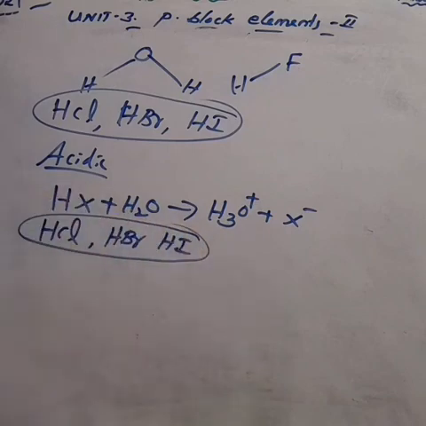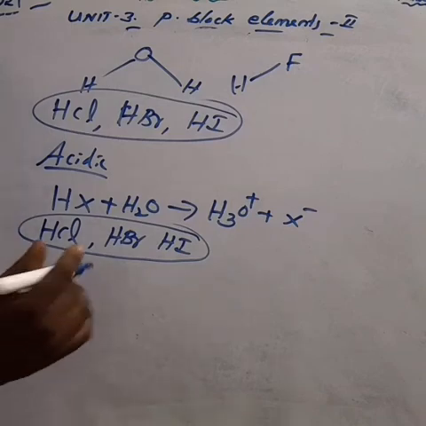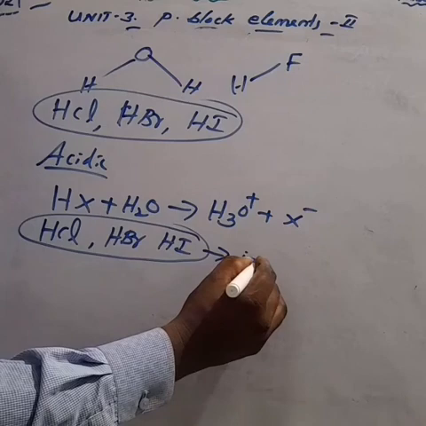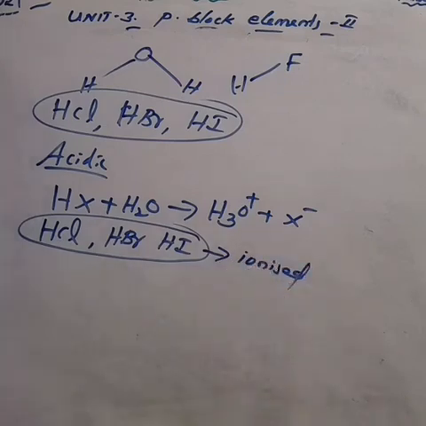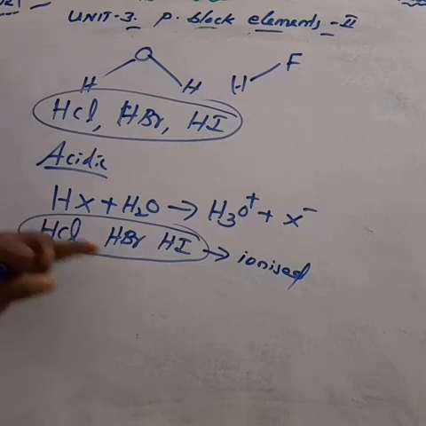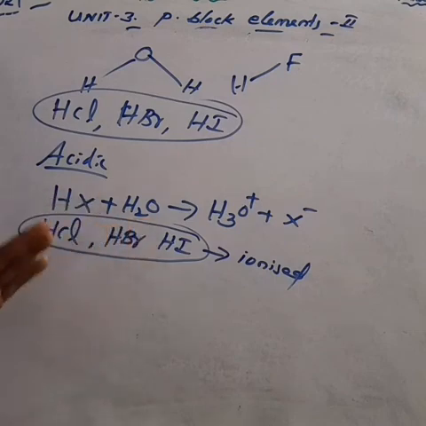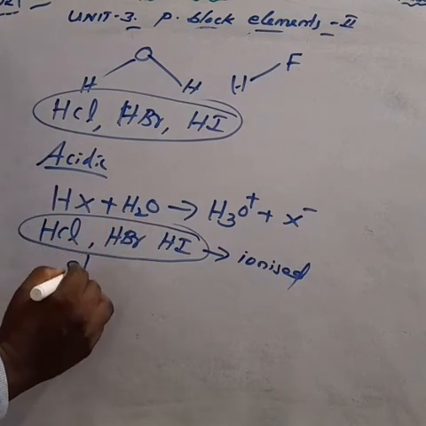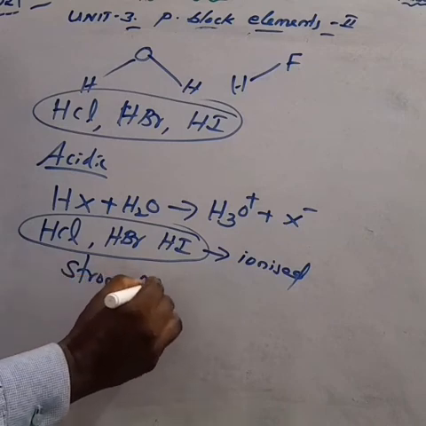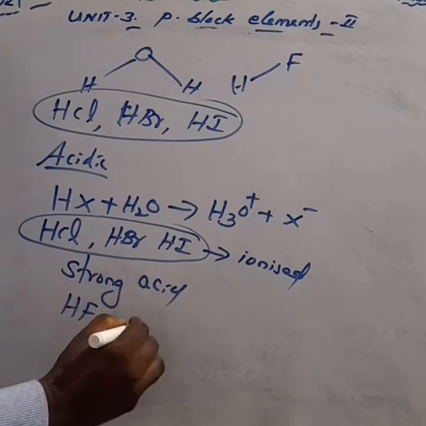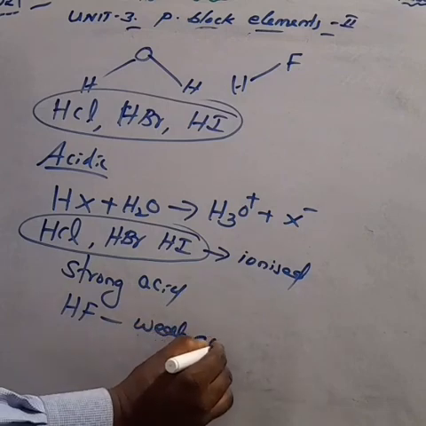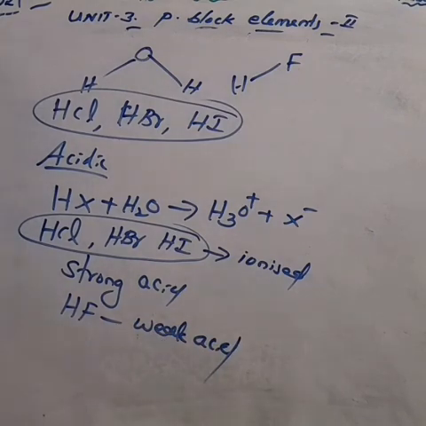These are all acids. Hydrochloric acid, hydrobromic acid, and hydroiodic acid are almost completely ionized. Therefore, they are strong acids. That is HCl, HBr, HI. These are all strong acids. But HF is a weak acid. HF, hydrogen fluoride, is one of the weak acids.